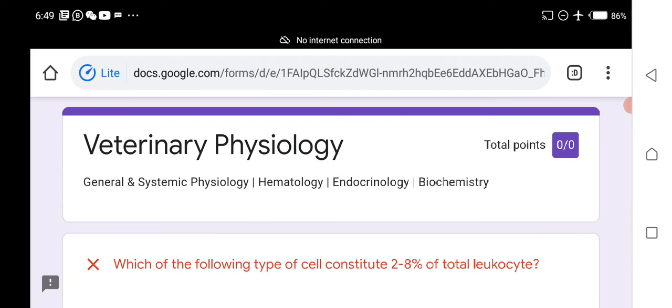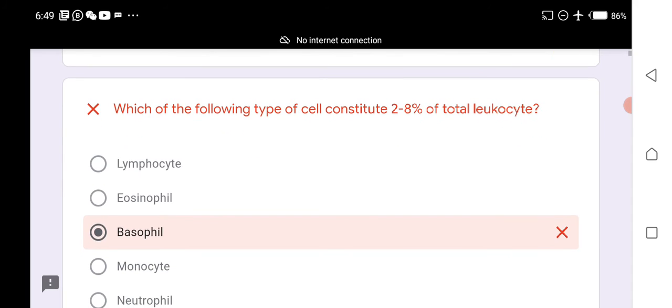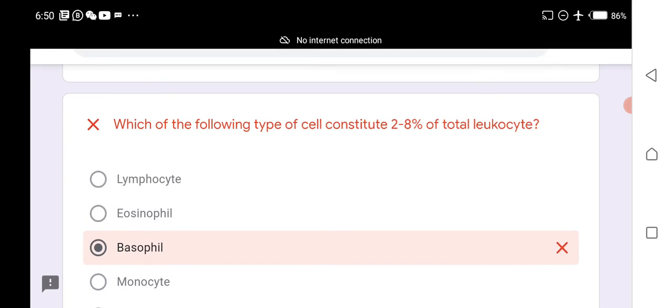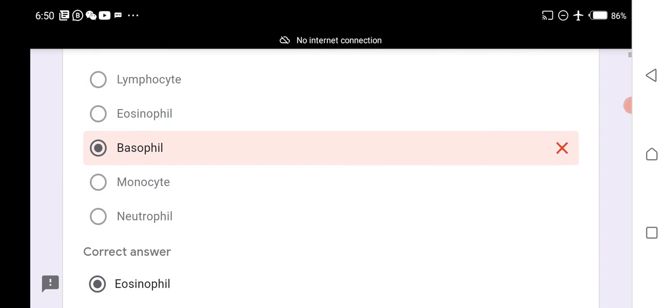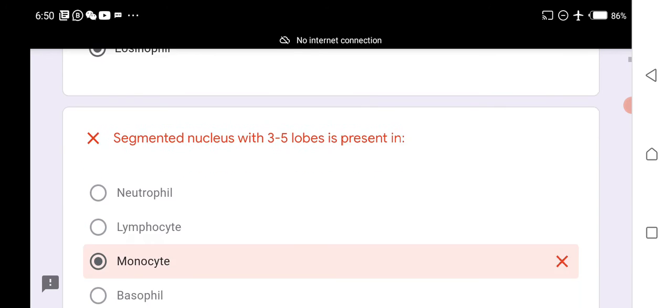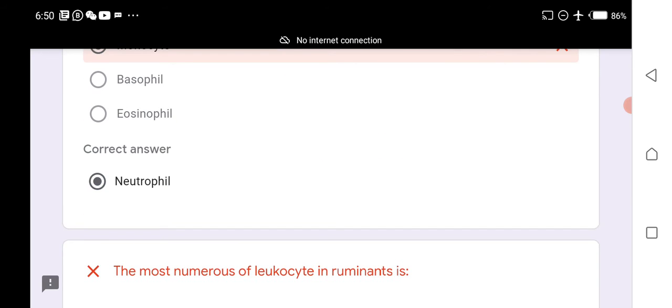Veterinary physiology. Which of the following types of cell constitutes 2 to 8% of total leukocytes? Eosinophil constitutes 2 to 8% of total leukocytes. A segmented nucleus with 3 to 5 lobes is present in neutrophils.